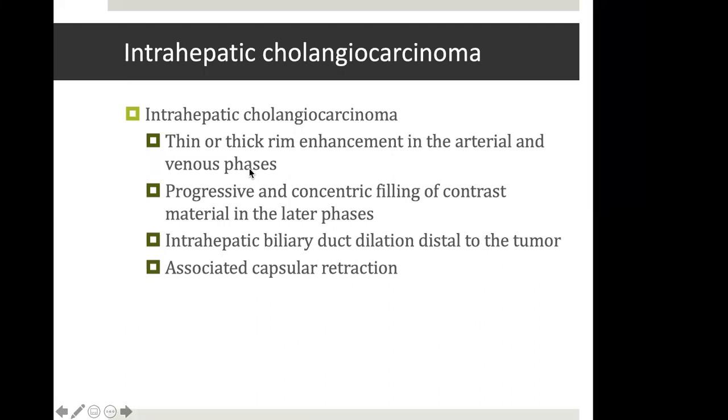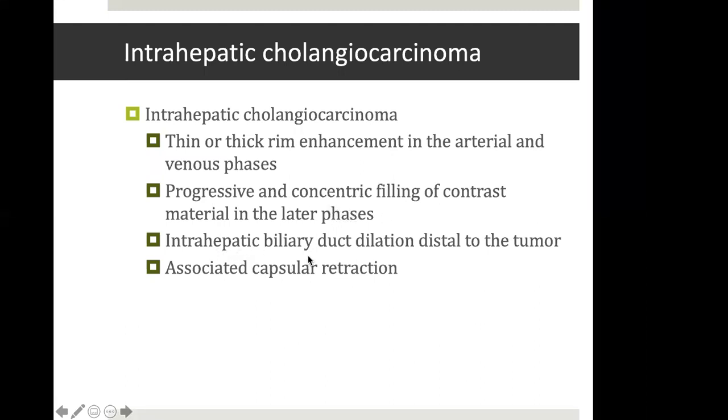Both of the tumors may occur in a cirrhotic background. Sometimes the enhancement features are not that typical in HCC or with intrahepatic cholangiocarcinoma. There may be a mixture of both the tumors. So classically in intrahepatic cholangiocarcinoma, the enhancement in arterial phase is more at the rim. And on the venous phases, there is concentric filling of contrast in the later phases. There may not be any washout, and if there is a washout, it is more at the periphery.